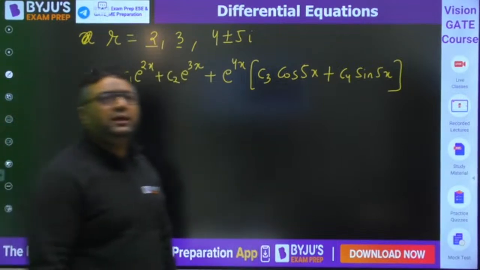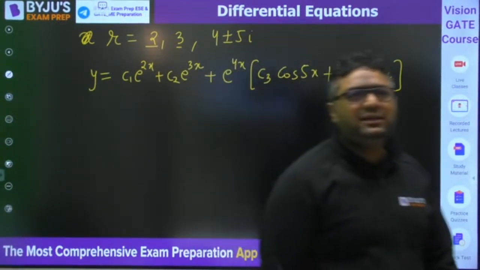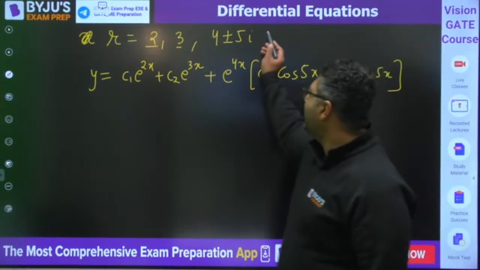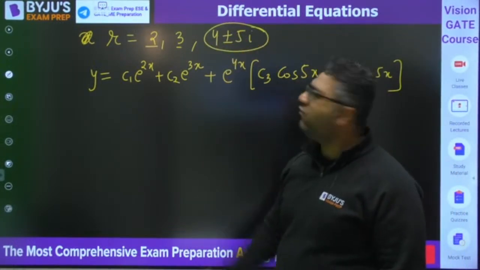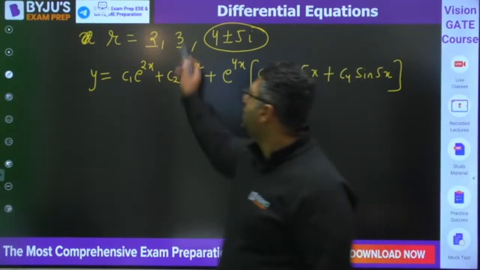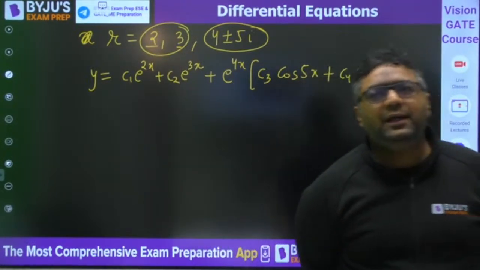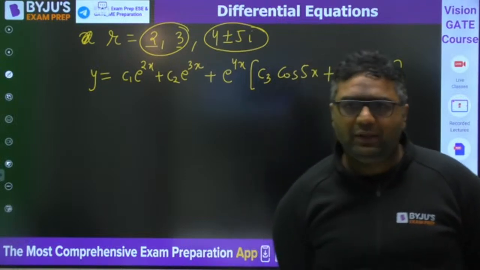Although for you guys only second order will be asked, but still I am telling you, if it is coming like that, we can tell the solution like this. For imaginary roots we will go for the complementary function of imaginary numbers. Here we can go with the real numbers solution. Clear guys? Wonderful guys.